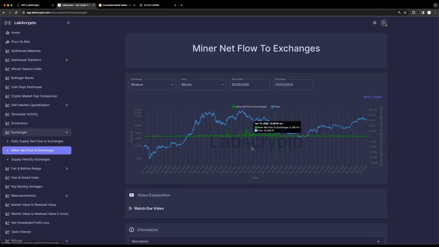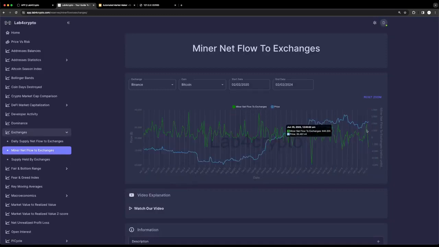Miners can affect the number of available Bitcoin on exchanges when they transfer it to sell to cover their running costs or take profits. Also, miners, because they are people with high holdings of Bitcoin, because they contribute to the network and get Bitcoin, when they remove Bitcoin from exchanges or add it, they can affect the price of Bitcoin. Therefore, it's important to monitor.